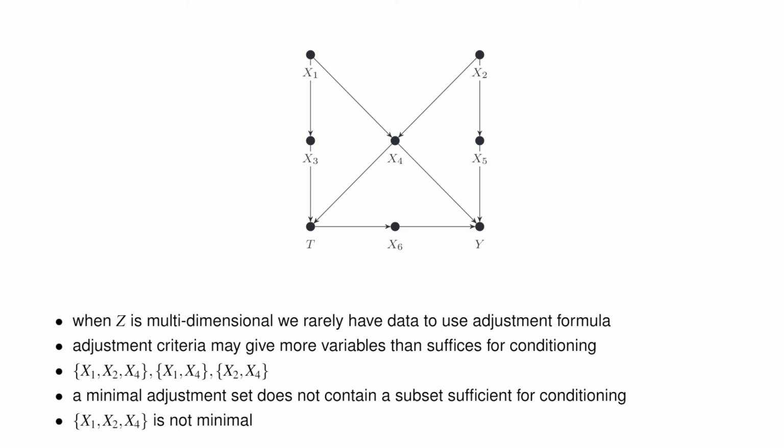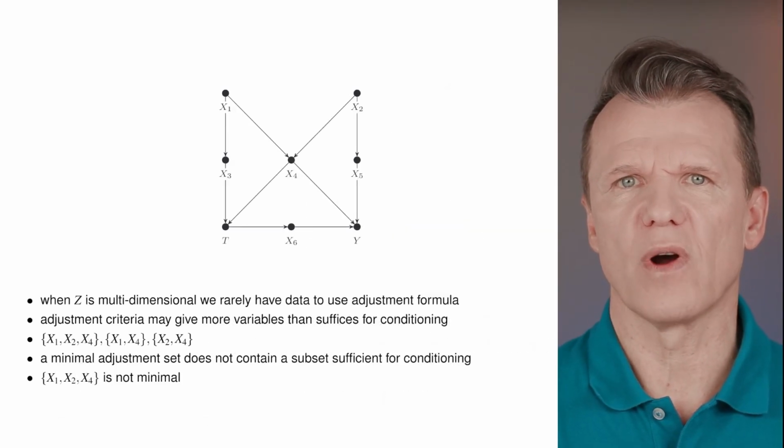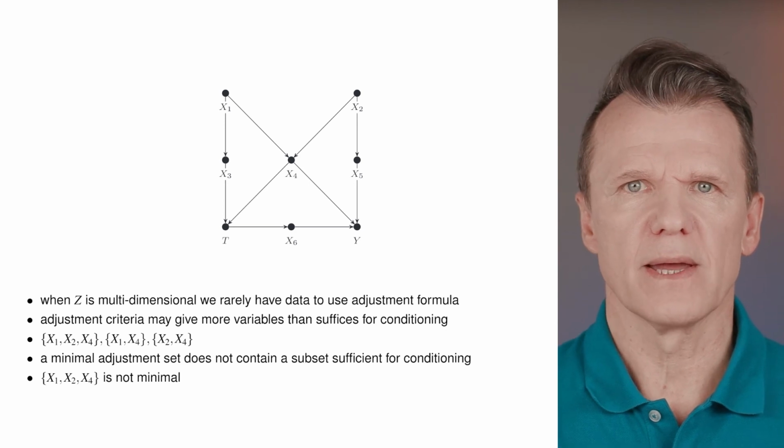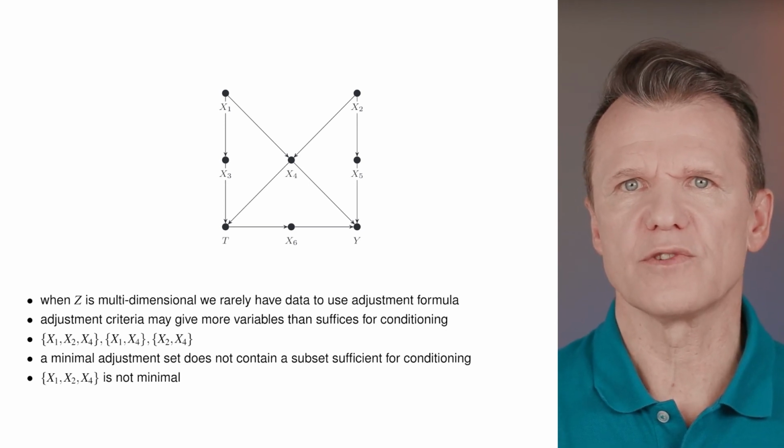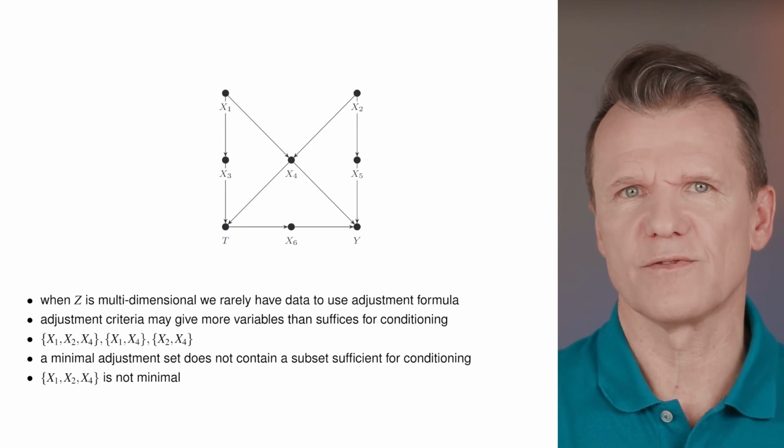Then a set with 4 elements: x1, x2, x4, and x5. Looks like we have more sets than would be enough for conditioning. For example, x1, x2, and x4 intersects with x1 and x4, and with x2 and x4.